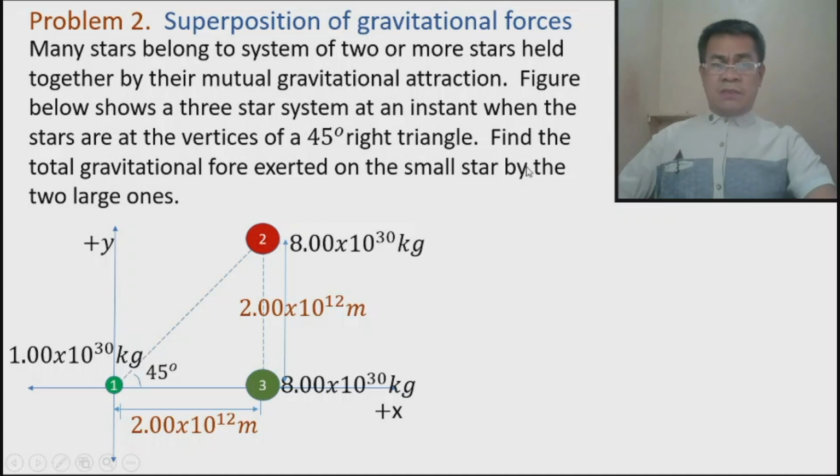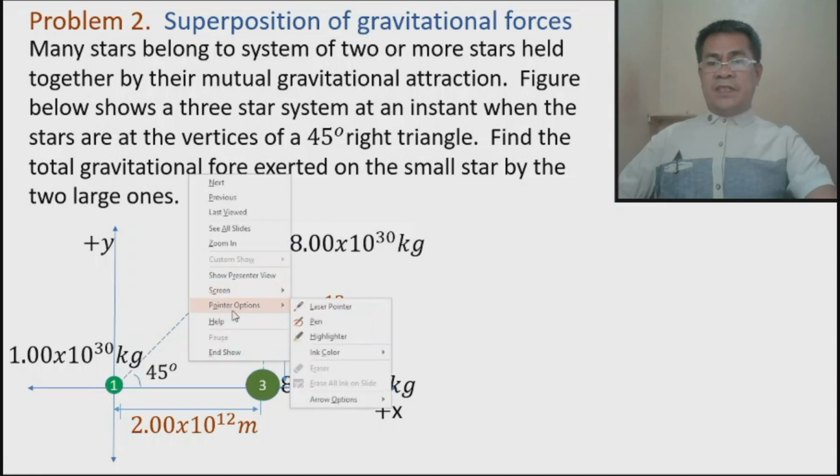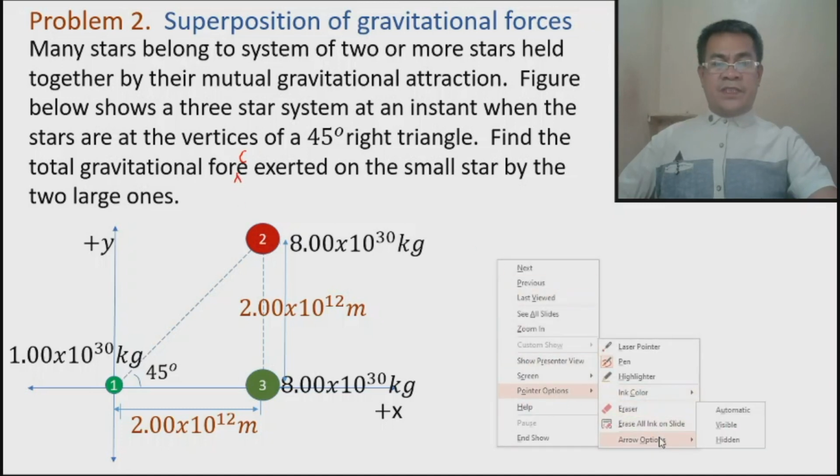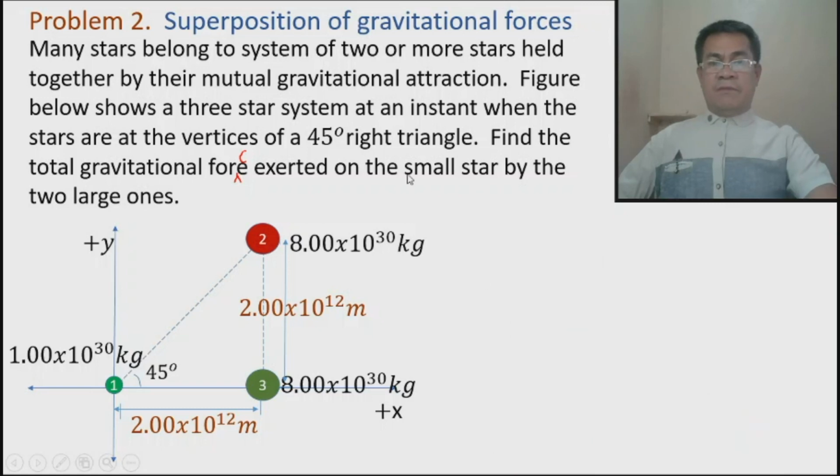Okay, so the question now is to find the total. When we see total, it is a net force. And remember, net force is a vector. This is force. Find the total or net force exerted on the small star. This is the small star. By the two large ones. These are the two large ones, star 2 and star 3.